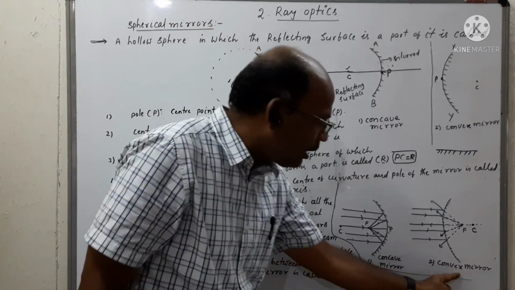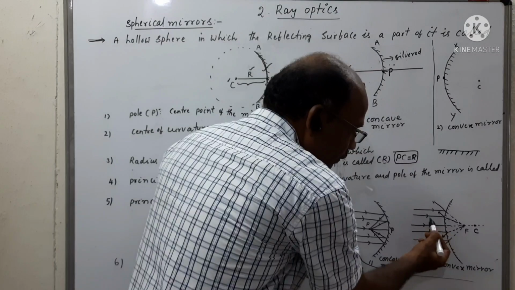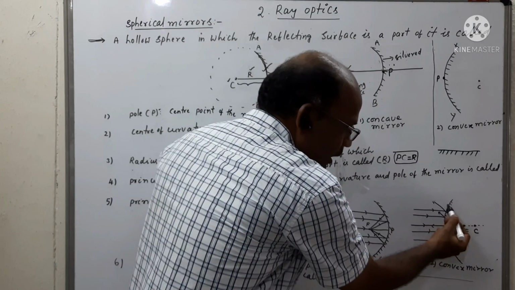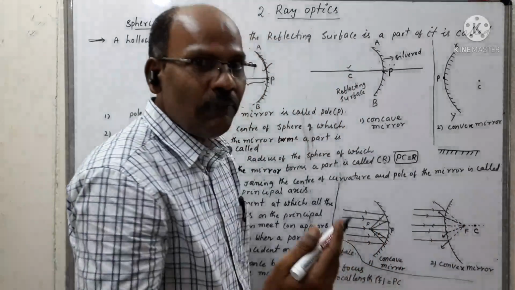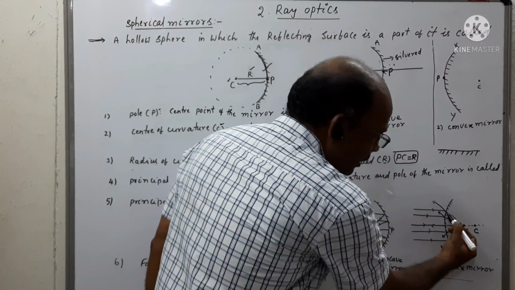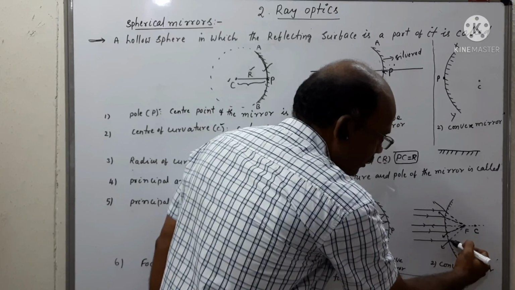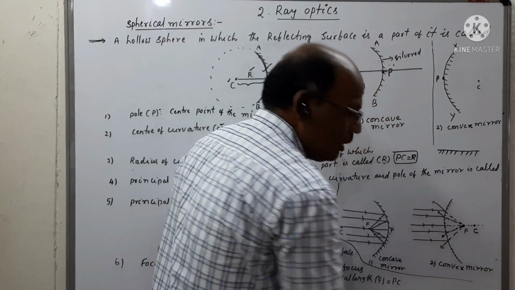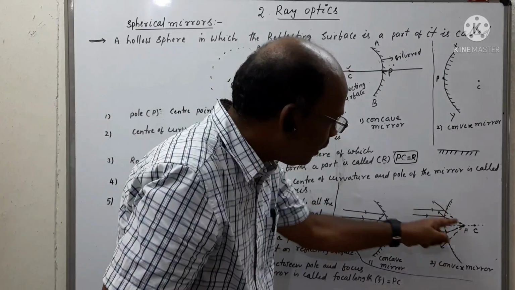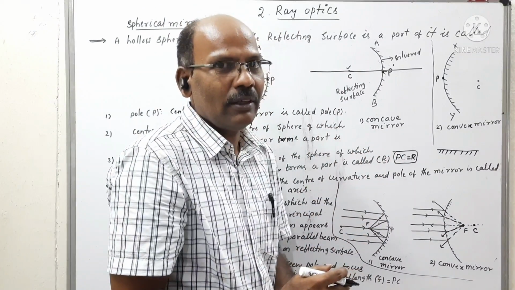In the case of convex mirror, here we can observe these four parallel rays which strike on the outer reflecting surface. After reflection, if we extend the reflected rays in the backward direction, this is the point where all the reflected rays appear to come from.